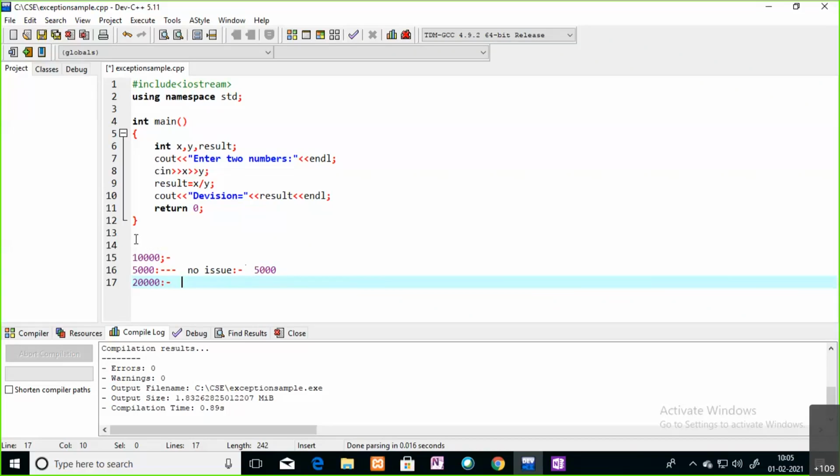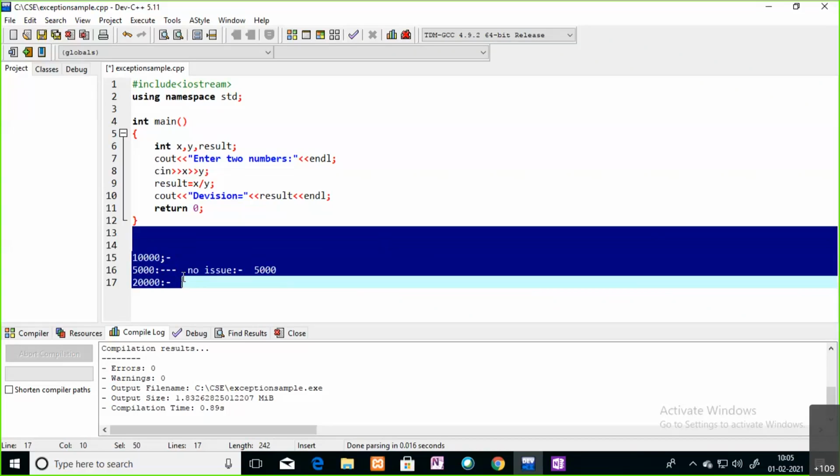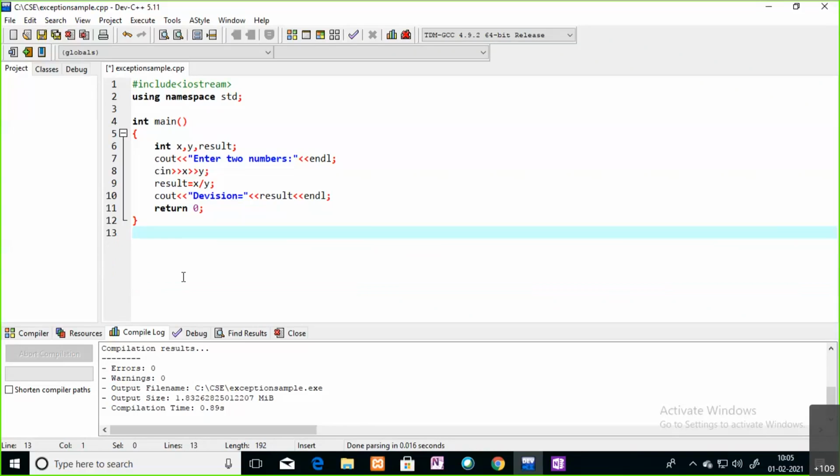As of now, just understand what the different types of errors are, what an exception is, and what exception handling is. Then see how you can handle these exceptions. At runtime these errors are going to happen. To handle these exceptions, we have the concept called exception handling, by using three keywords. By using three keywords in C++, we can handle those runtime errors or exceptions.